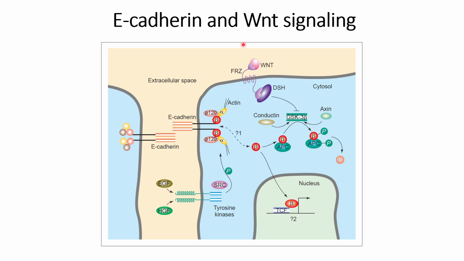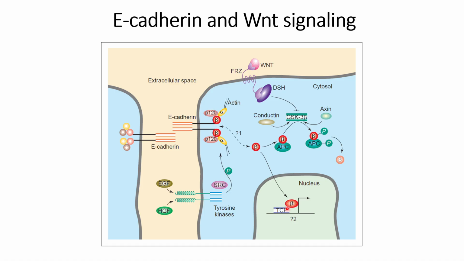However, when the Wnt signaling pathway is activated, it will prevent the phosphorylation of beta-catenin, and thereby most of the beta-catenin will be left in the cytosol in free form. This free beta-catenin will then move into the nucleus, and thereby it will upregulate the TCF transcription factors.